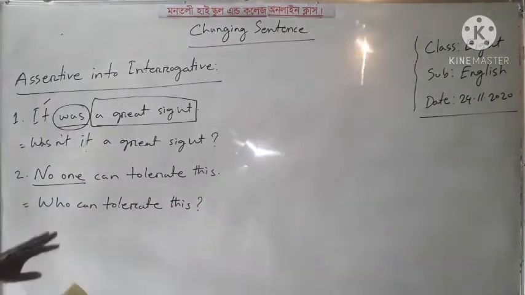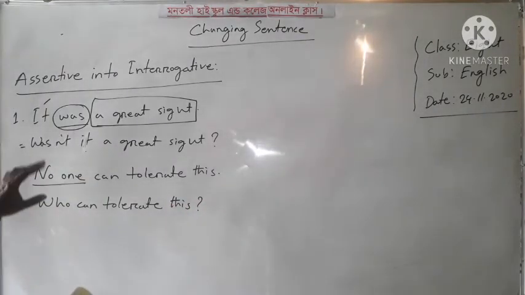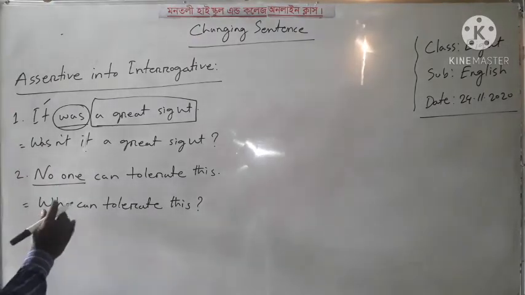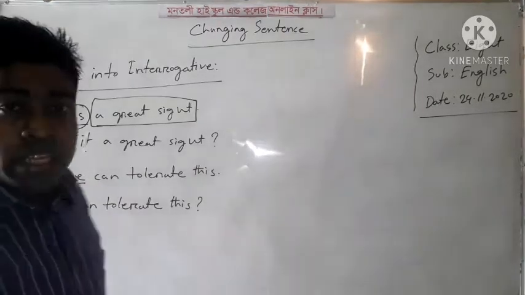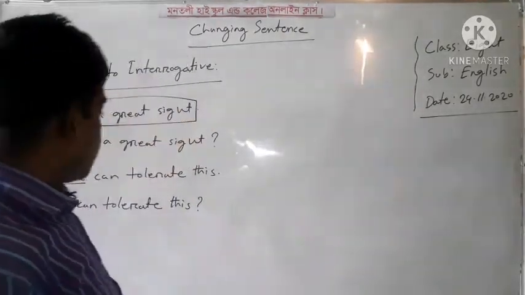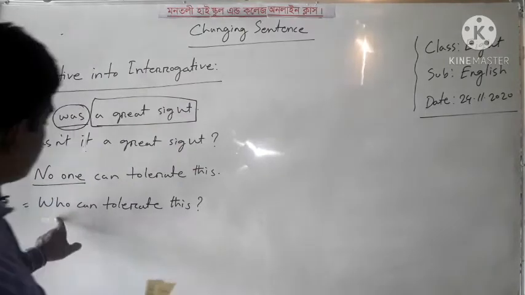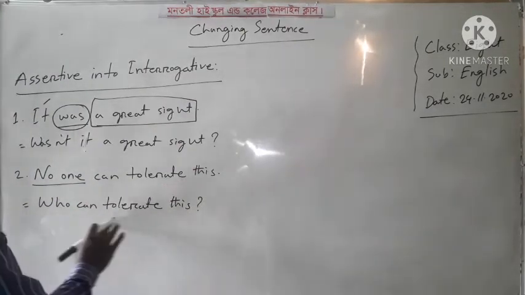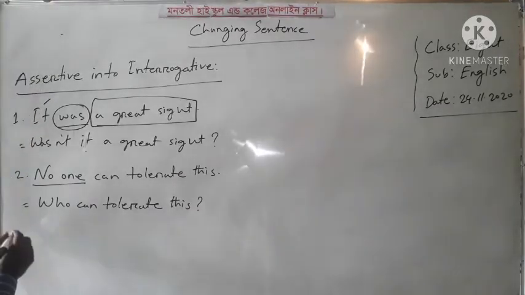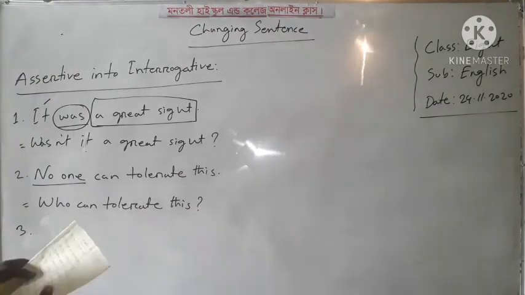Okay, dear learners, you can understand, as it is a negative sentence, we cannot use does not here, because this sentence is also negative. So if the sentence is negative, at that time we can use who. Okay, no one can tolerate this, who can tolerate this? Dear learners, you can understand.